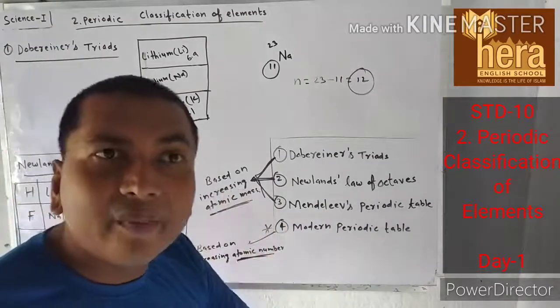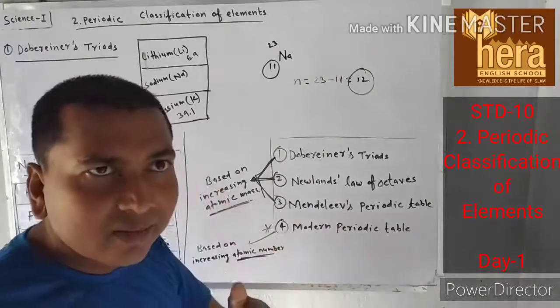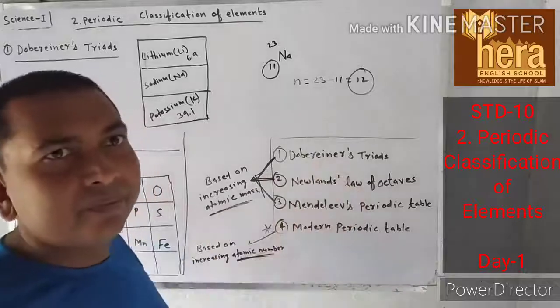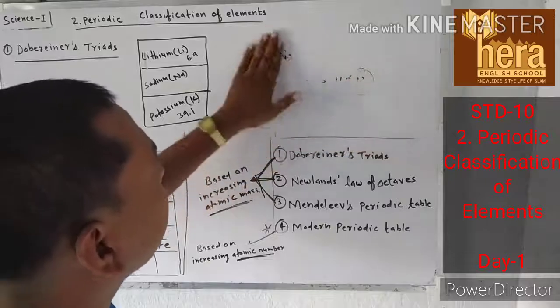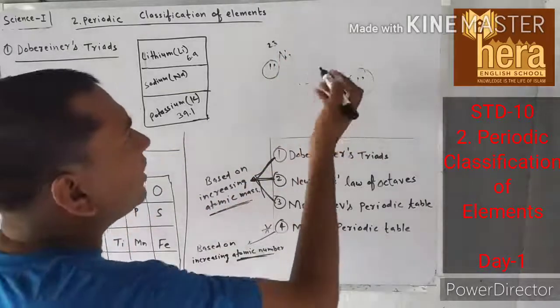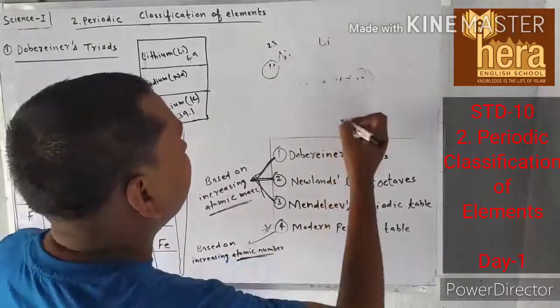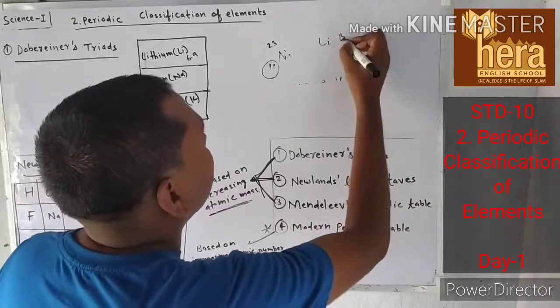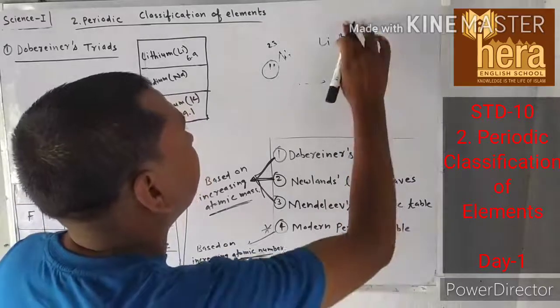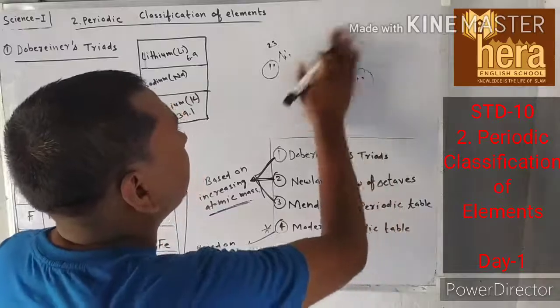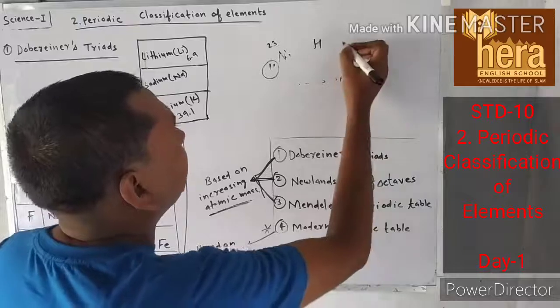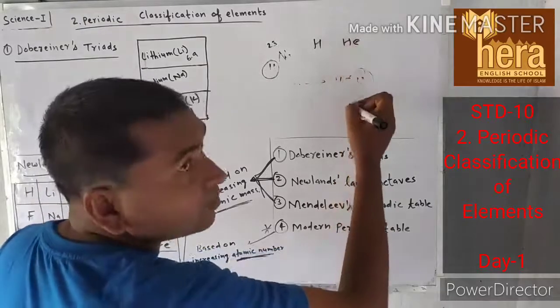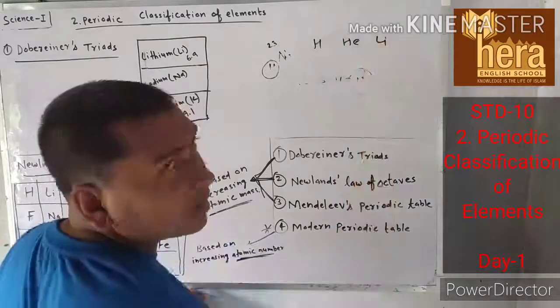It means elements having less atomic mass will come first, and so on. For example, take hydrogen, helium, lithium.